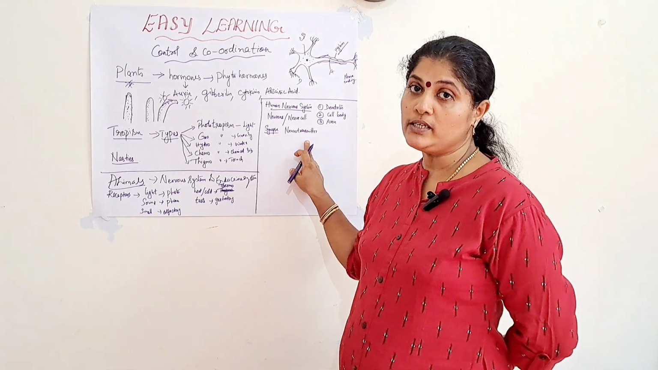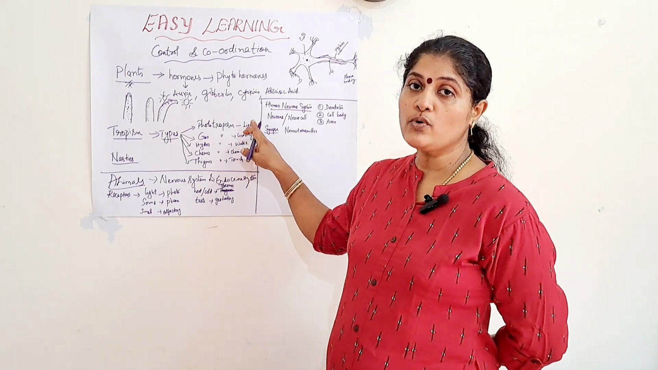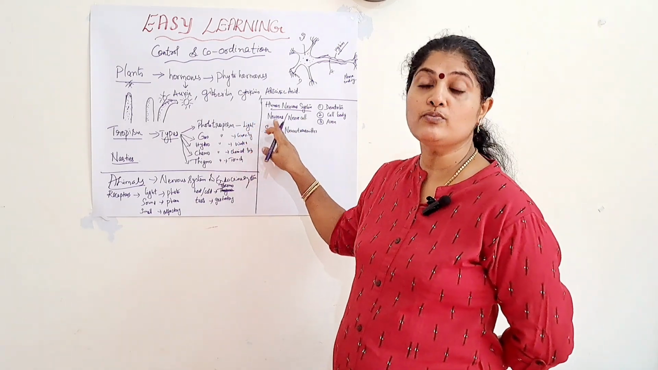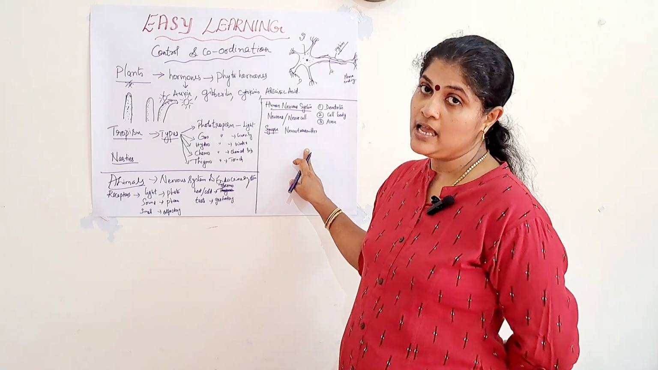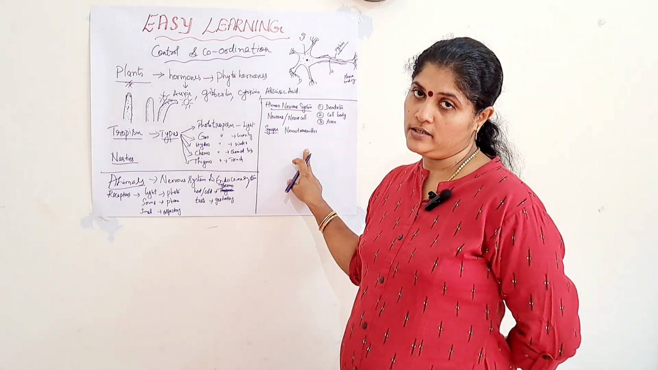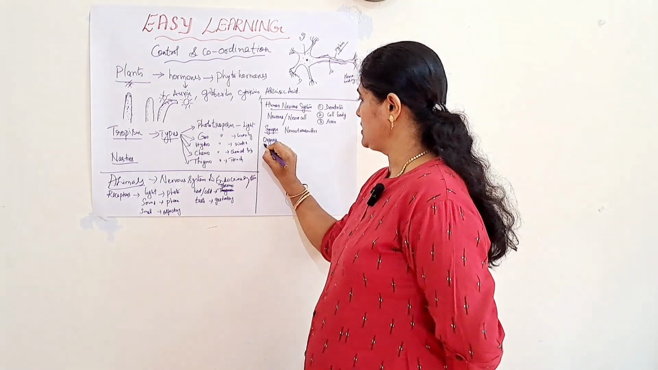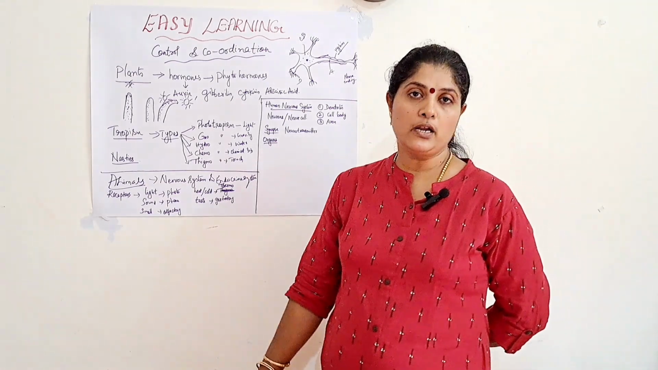What is neurotransmitter? The passing of the electrical impulse from one neuron to the next neuron takes place with the help of a chemical substance known as the neurotransmitter. Organs of human nervous system. What are the main organs of human nervous system?